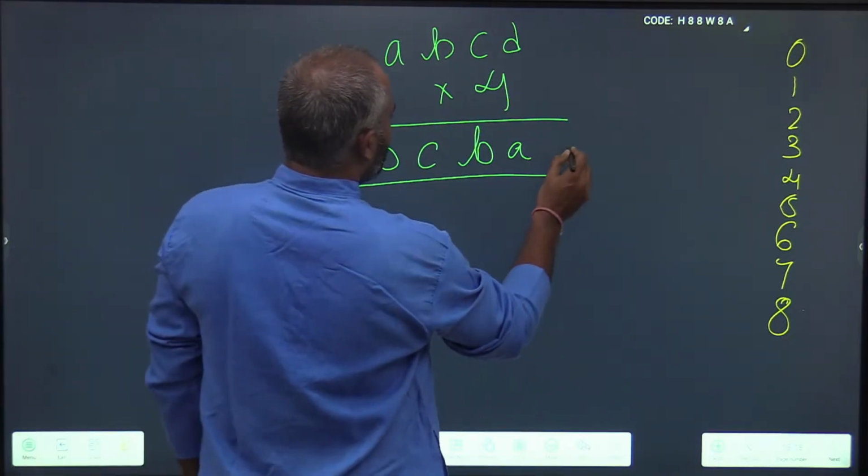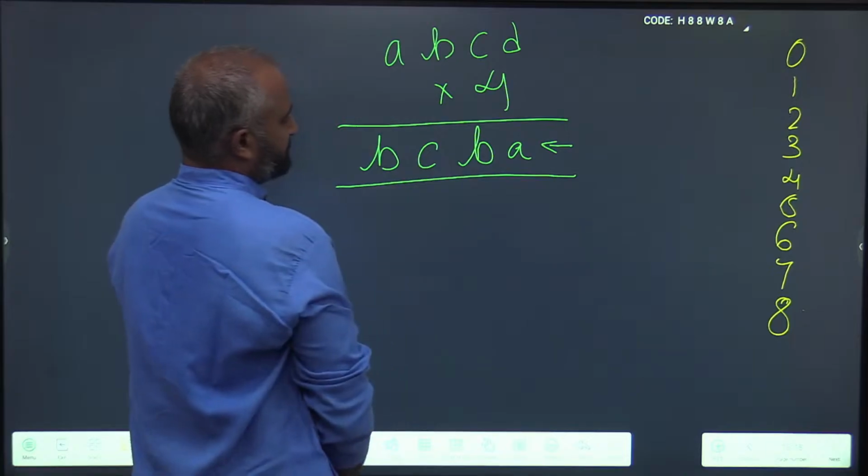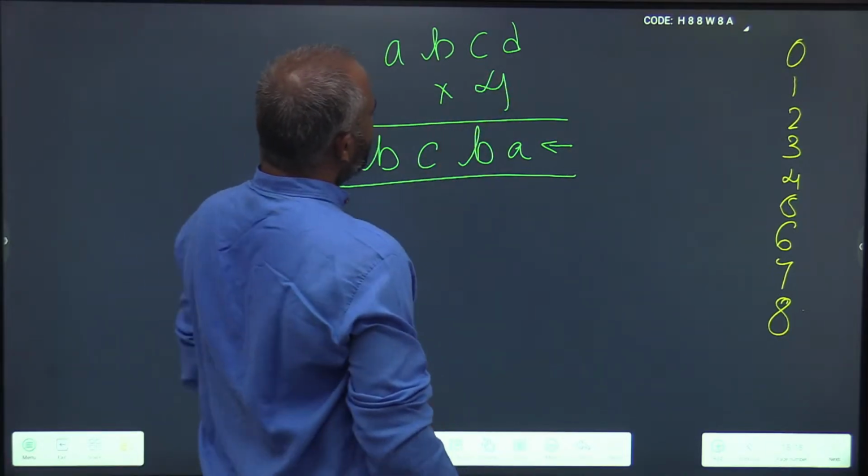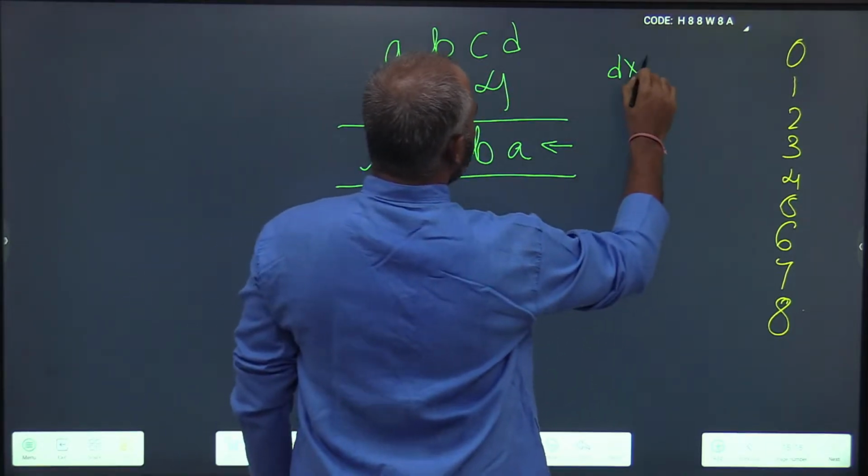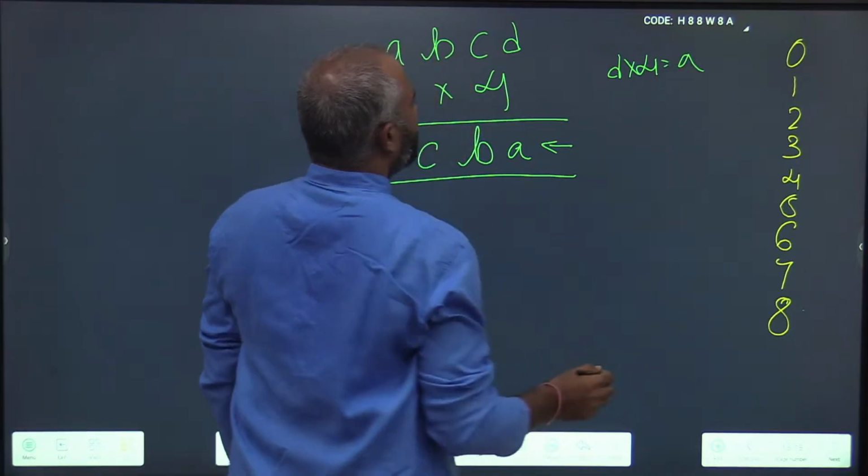First I'll start with the edge cases. The edge case is this: D into 4 results in A. A could be any number, right?